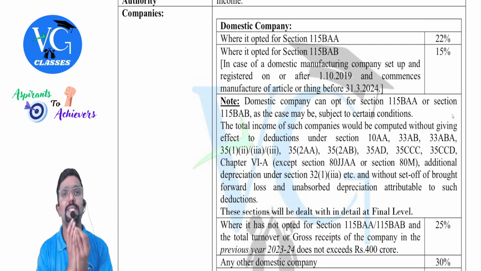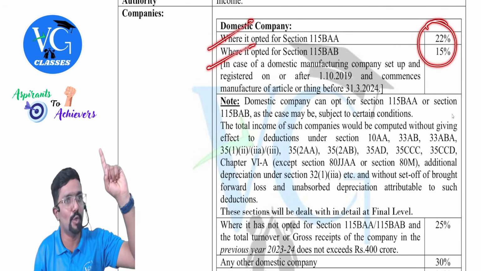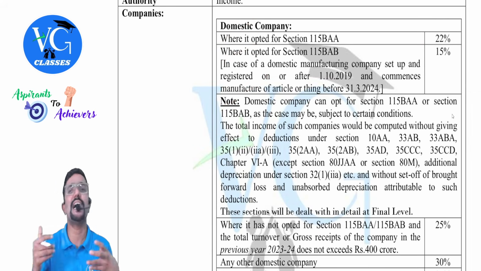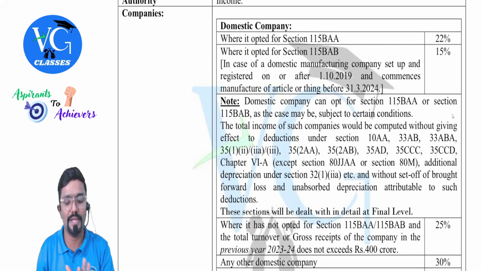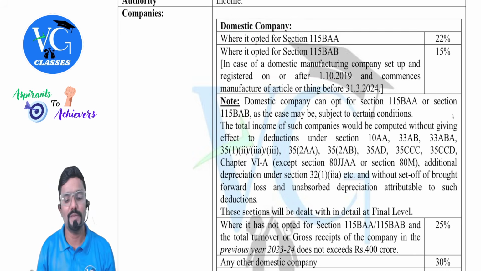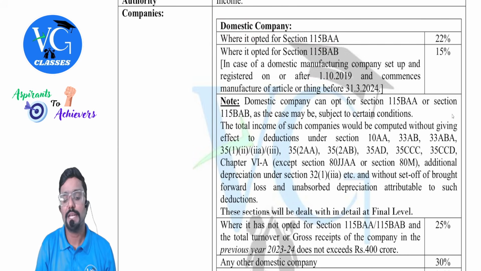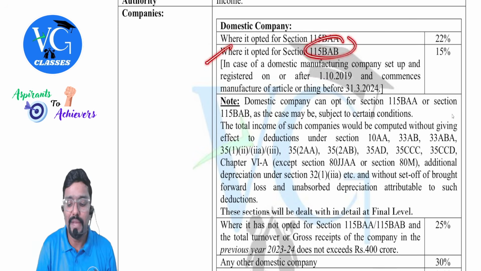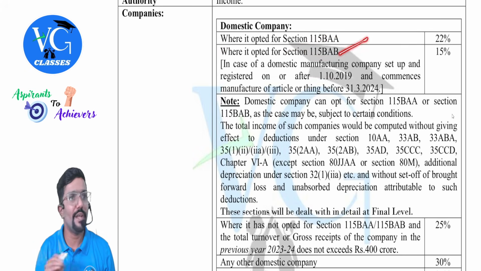Okay. Now, domestic company has two optional schemes under section 115BAA or BAB, where rates are kept lower. They can follow it. But if they are following this, they have to forego certain deductions and exemptions. Same like individuals and all. But for them, it was called default regime. But for domestic company, we are calling it as optional schemes. Is that clear? What are those? We will see. Domestic company, if they have opted for, means if they want, they will opt this. Section 115BAA, tax rate is 22%. They have one more, BAB. If they are opting for this, what is the tax rate? 15%.